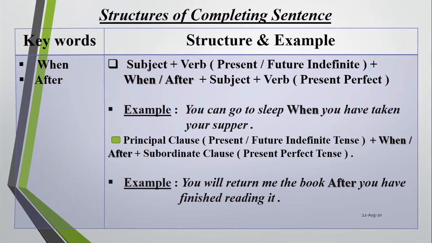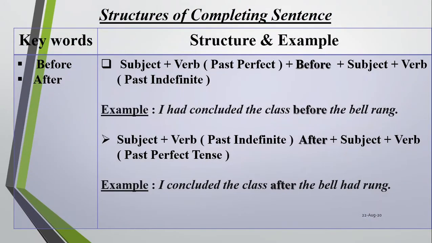And then before and after is very familiar to you. Subject plus verb, past perfect tense plus before, plus subject plus verb, past indefinite tense. So here the usage of tense before and after. You see example, I had concluded the class before the bell rang.